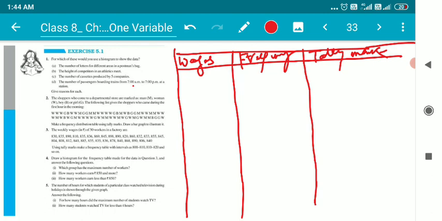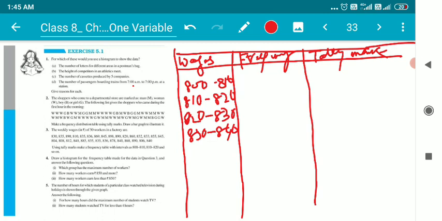So the range is 800 to 810. Next is 810 to 820. Next is 820 to 830. Next one is 830 to 840. Next is 840 to 850.